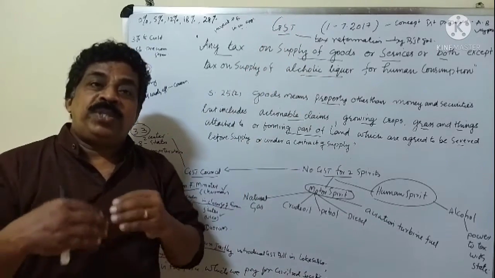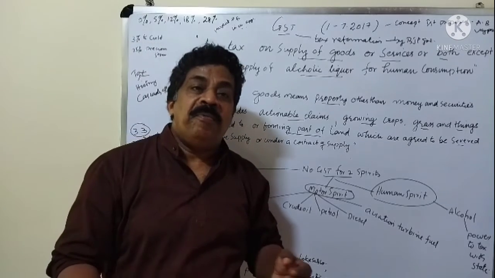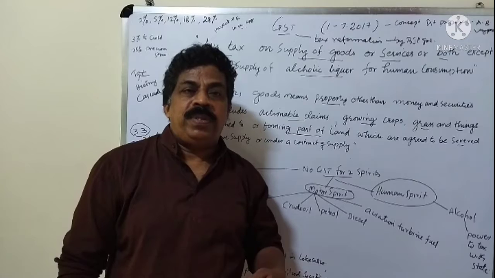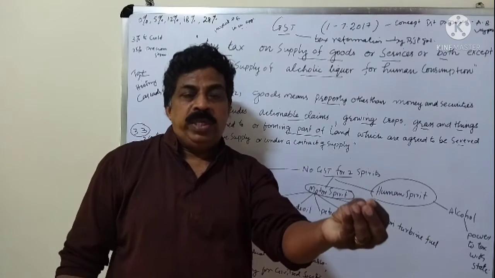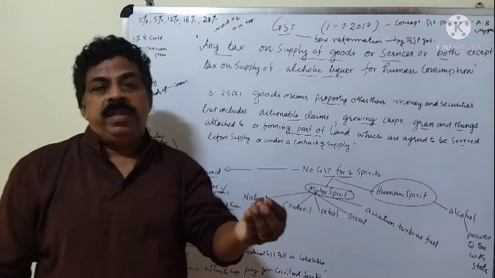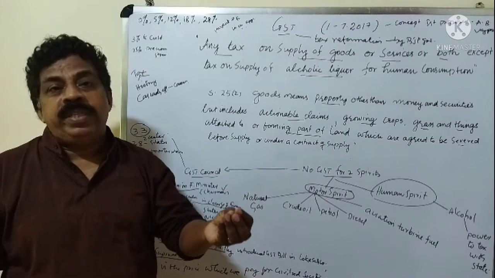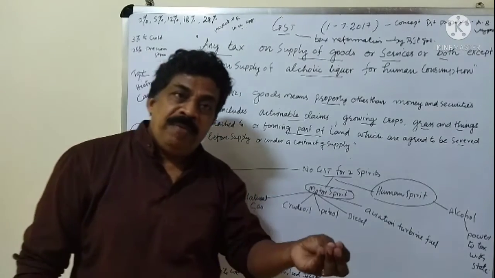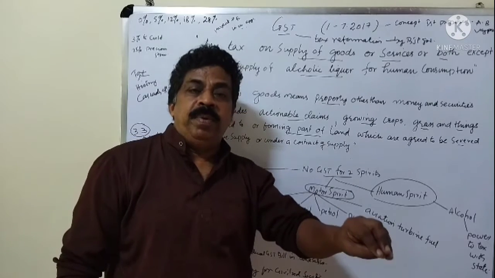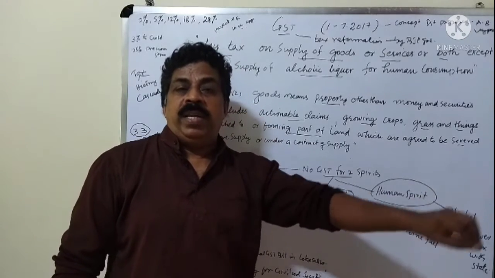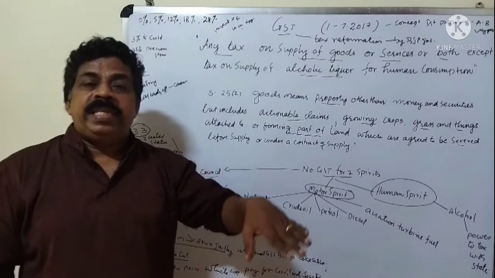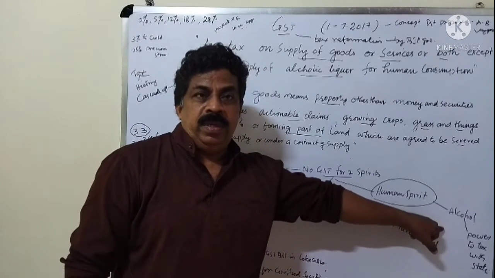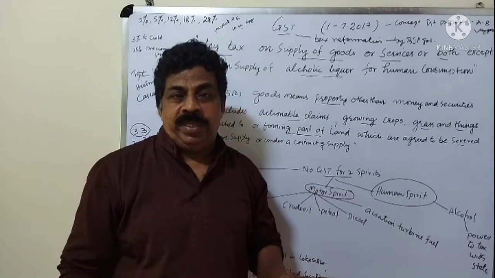So why is the price of liquor increasing every day? When we go to beverage shops and buy a bottle of liquor, the price is very high because the tax is very high. The power to levy tax on these liquor bottles is given to the state governments. We cannot blame the central government.